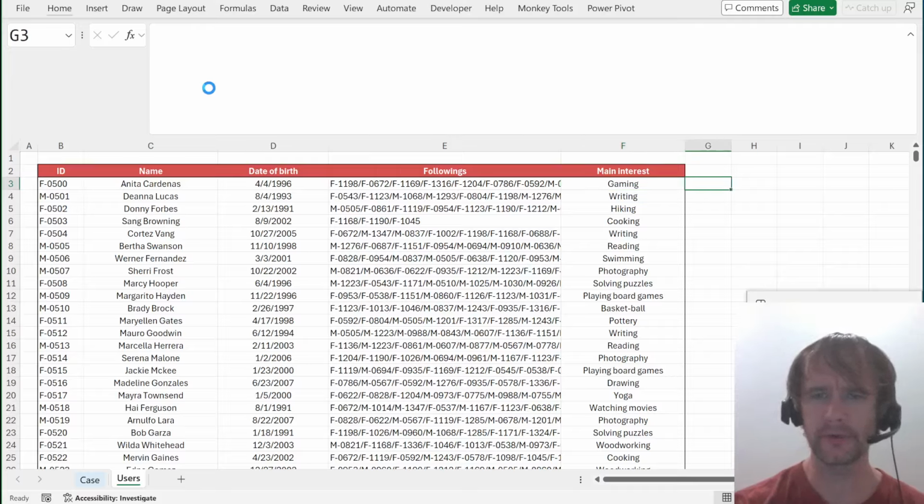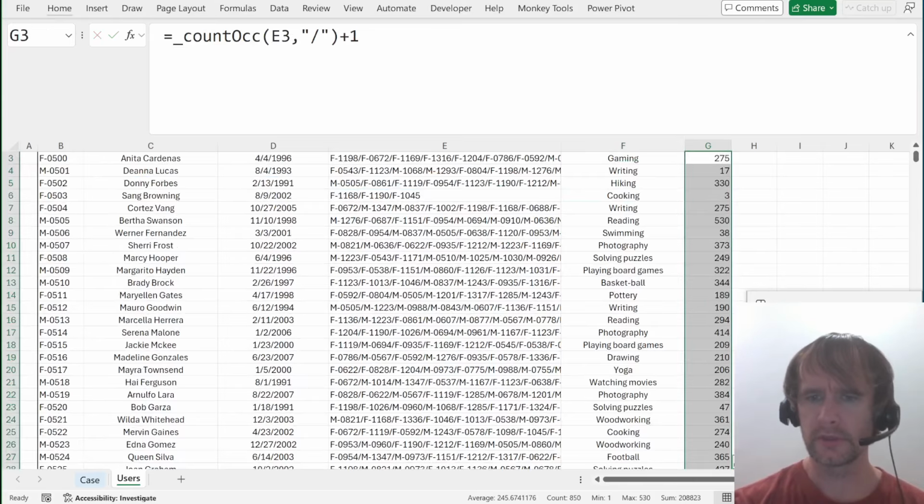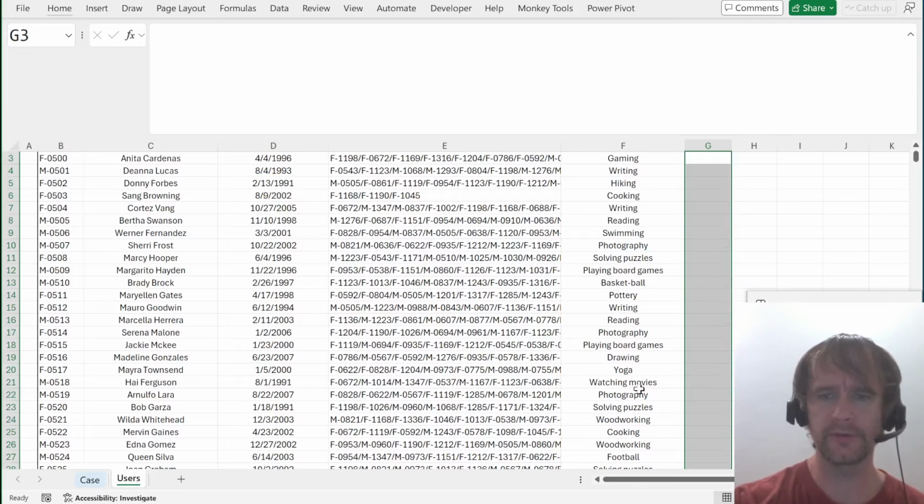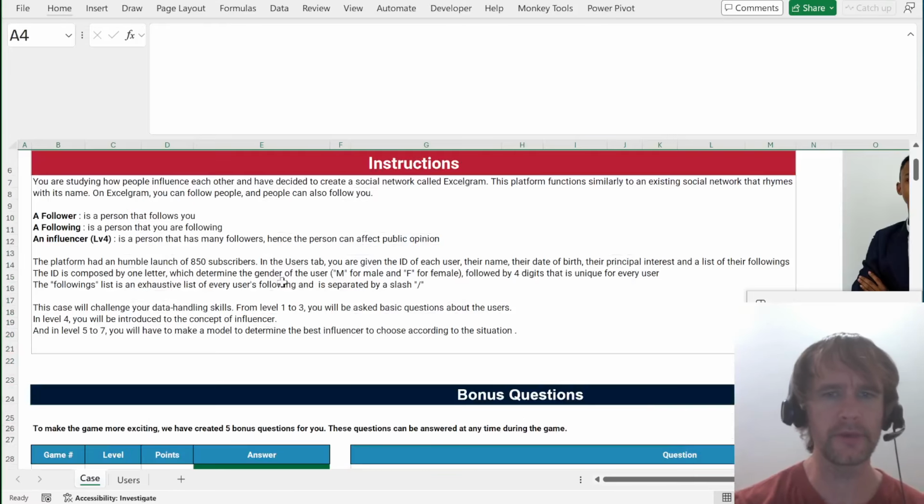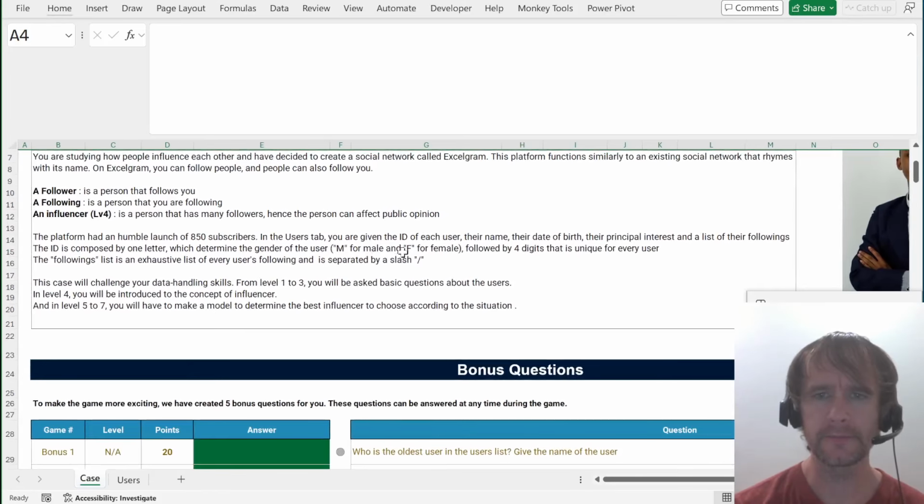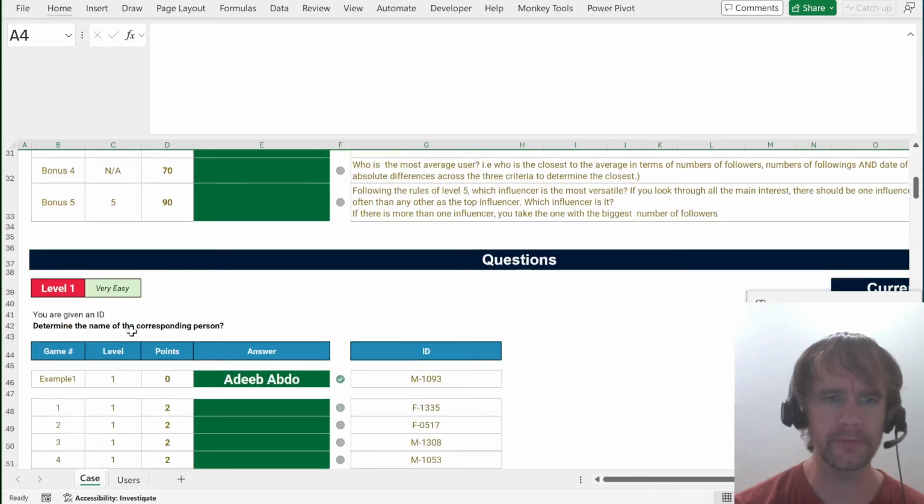Just out of curiosity, I'm going to import my lambdas because this is going to be a lambda-ish solve. Let's count the awk of that, slash, +1. So we're talking in total about 208,000 connections, even though there's only 850 people. So it's a big network. Okay, let's get into it.